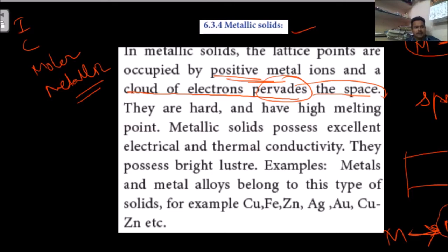In this metal, all the M plus positive ions are on one side and all the electrons are on the other side. This attraction is because of positive and negative.